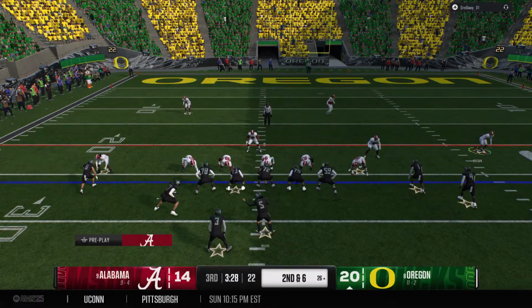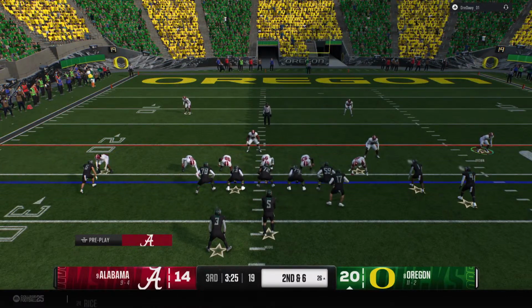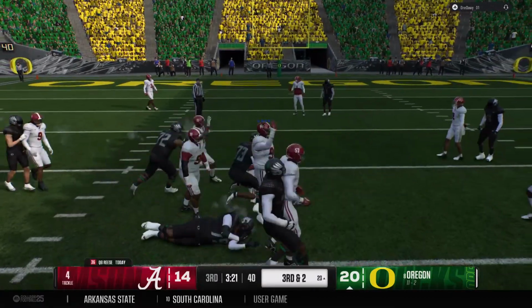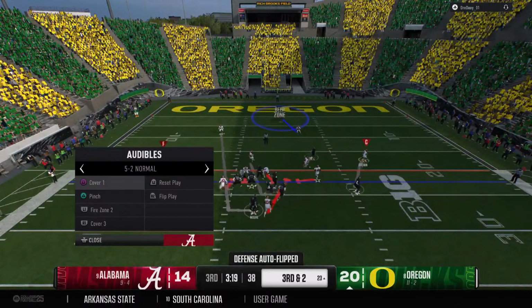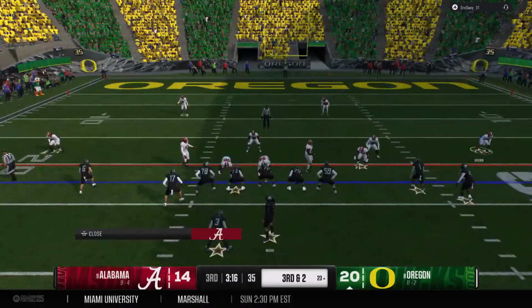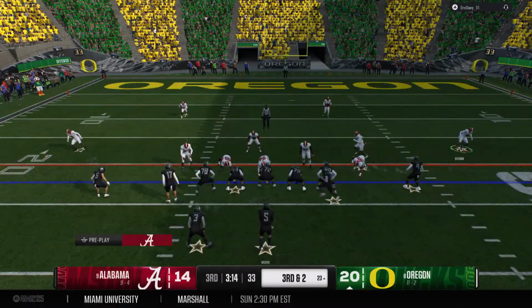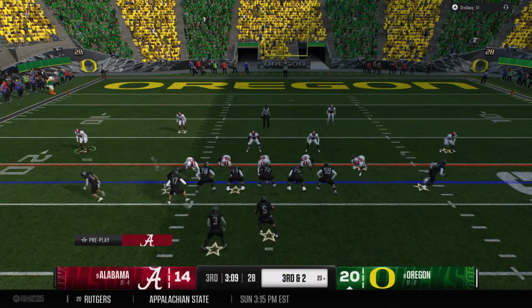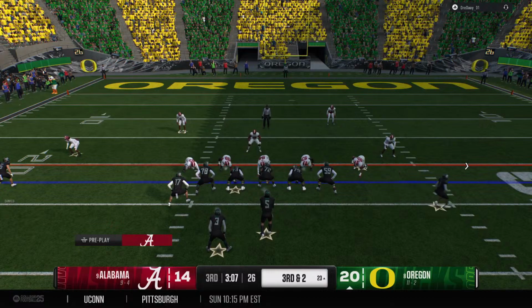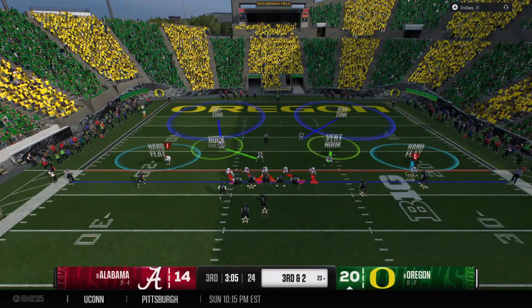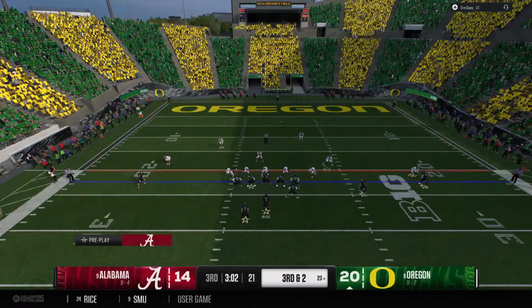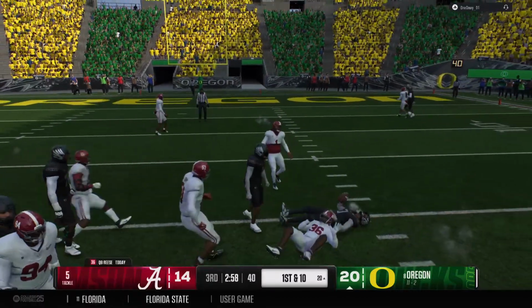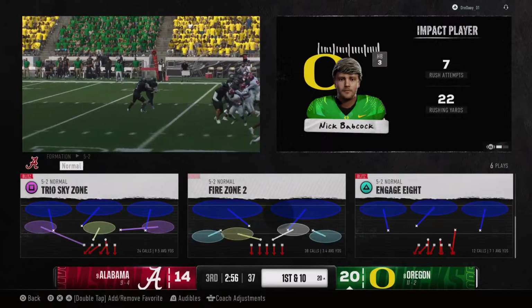Motion now from the tight end. Out of the shotgun, he'll hand it off. The sophomore with a strong tackle there. The Ducks will come to the line to run the hurry-up. They'll try to move the chains here on the ground. The Ducks pick up enough for a first down.